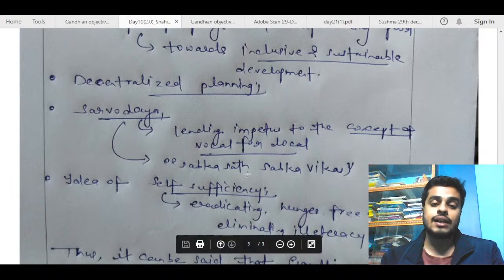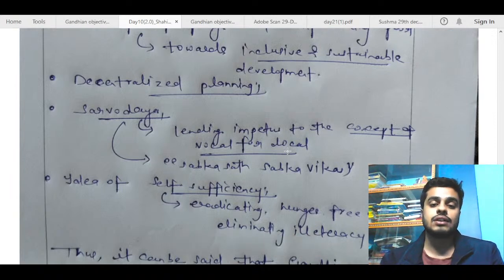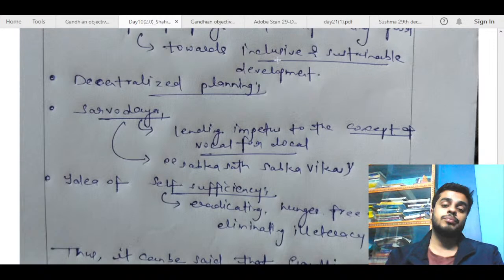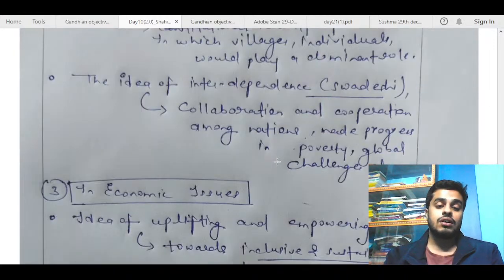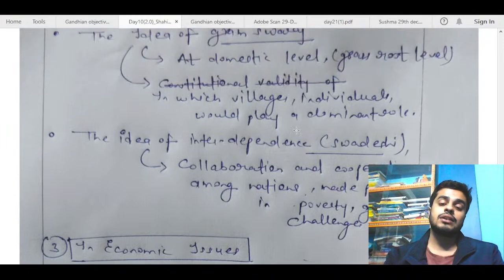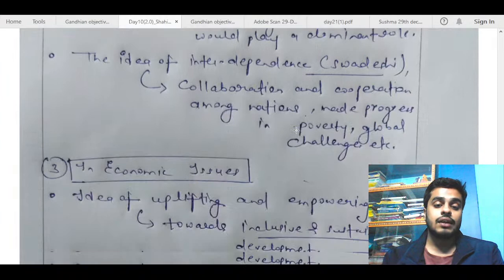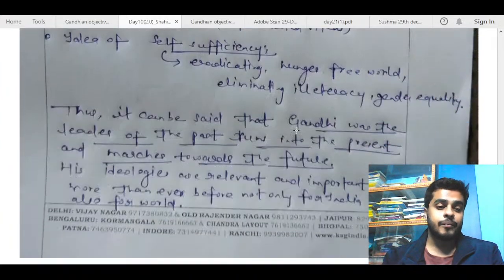For example, rather than explaining a lot of things, if you include those points, that will show what progress India has done or what all India has achieved. Just like this, it becomes a bit preachy if you just keep on writing about what all. This is again basically about talking about objectives only. So if you can include some of those data points and examples, that will be better.